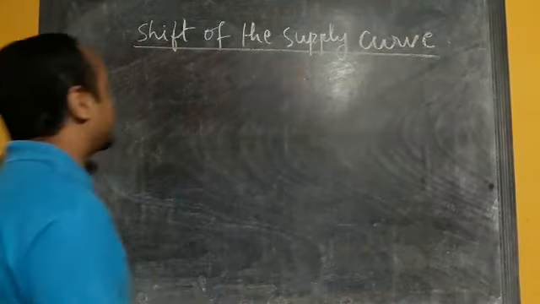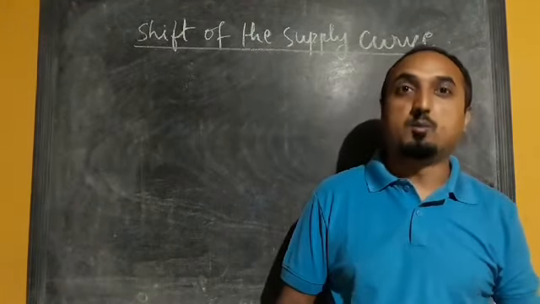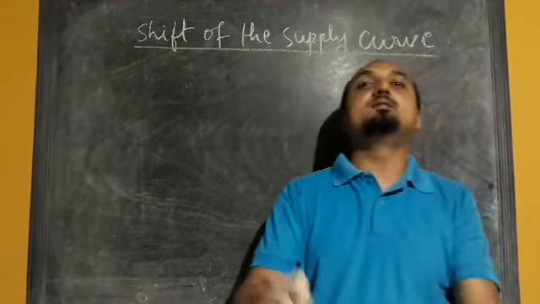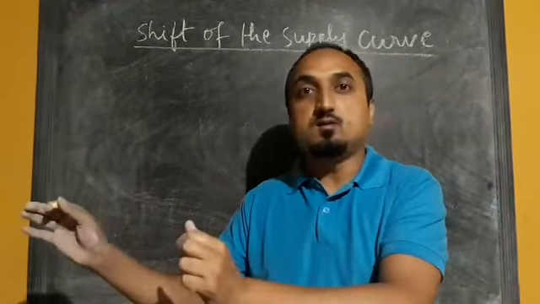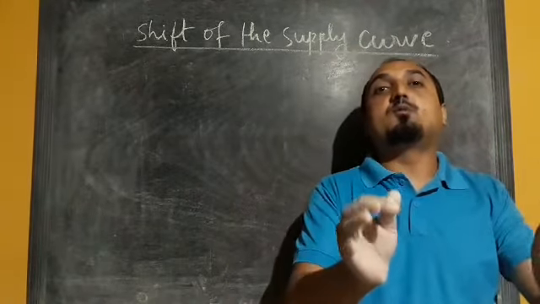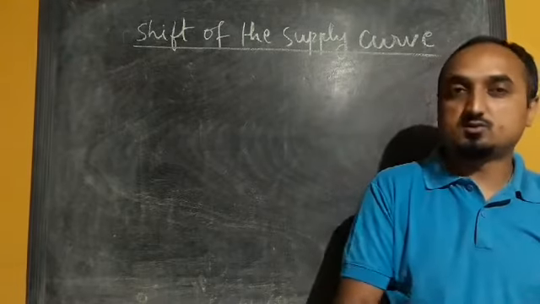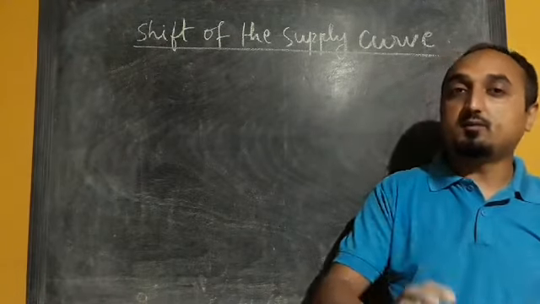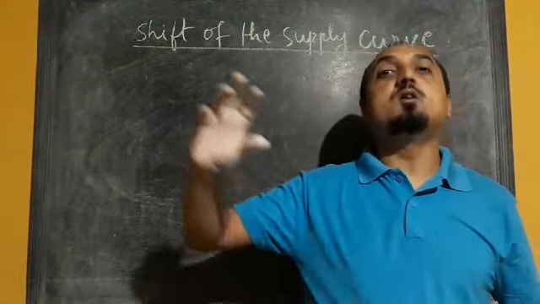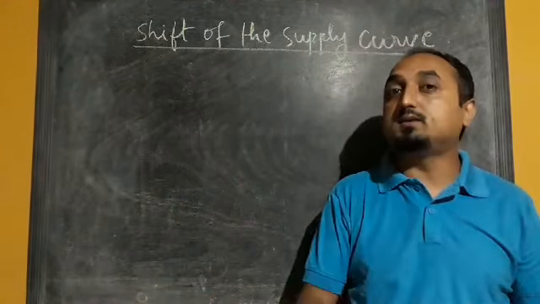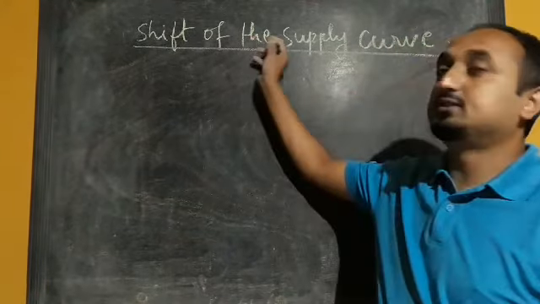Okay, next concept we have is shift of the supply curve. So when the quantity supplied of a commodity increases or decreases due to a change in the other factors, but here the price of the commodity will remain the same, the price will not change. Then that concept is called shift of the supply curve.